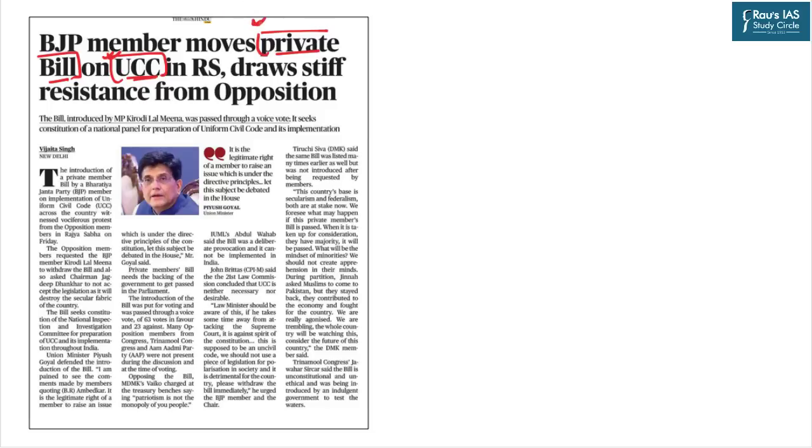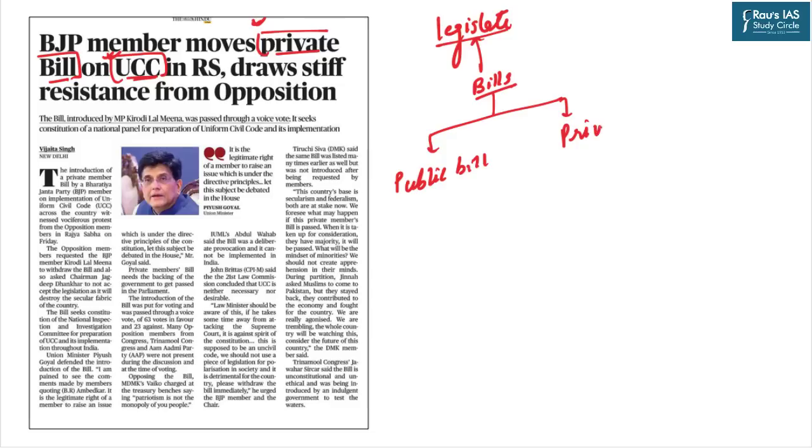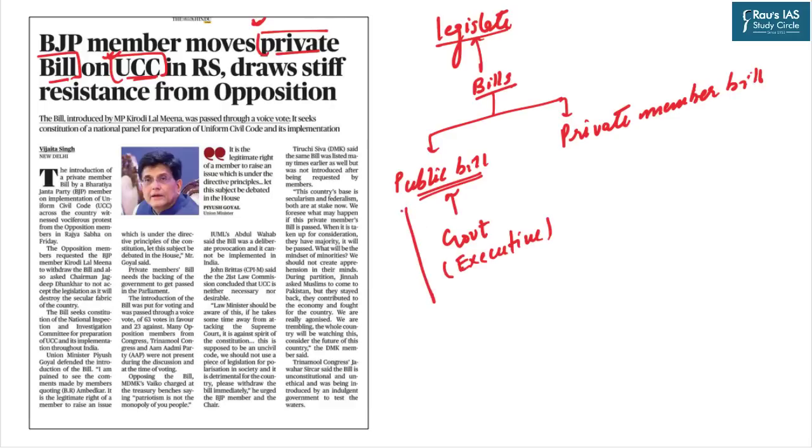You understand that the prime function of Parliament is to legislate, to enact laws. And to legislate or to enact laws, there's a requirement of introduction of bills. Bills broadly in the parliamentary form of democracy are of two types: public bill and private member bill. Public bills are those which are introduced from the side of the government. Government means executive. So essentially, public bills are those which are presented by a minister.